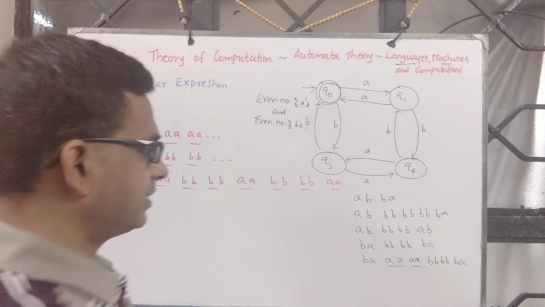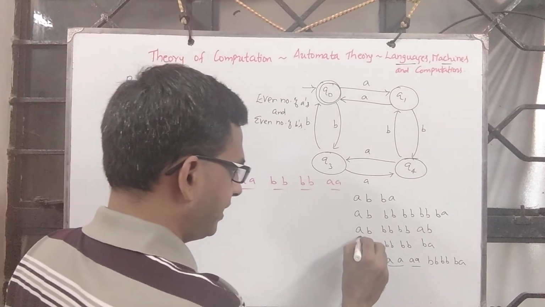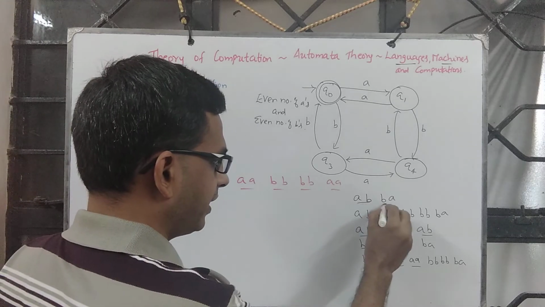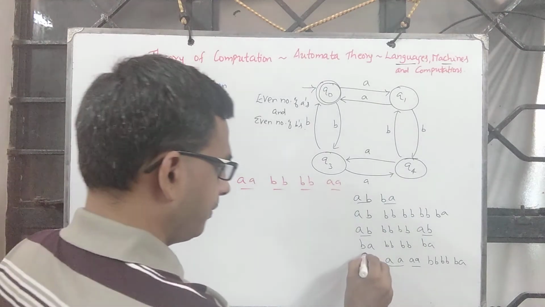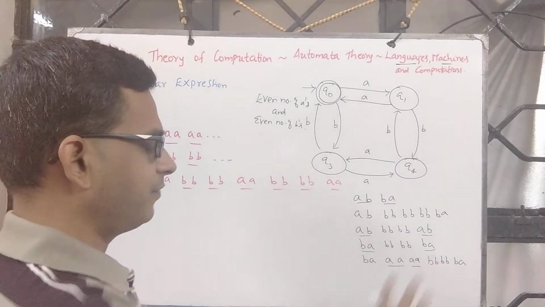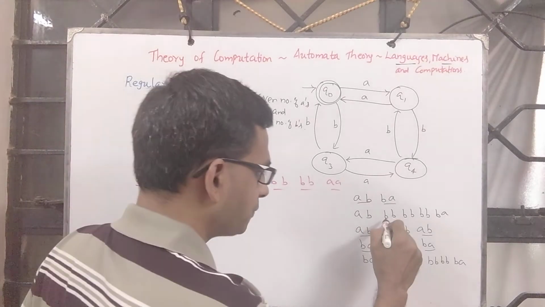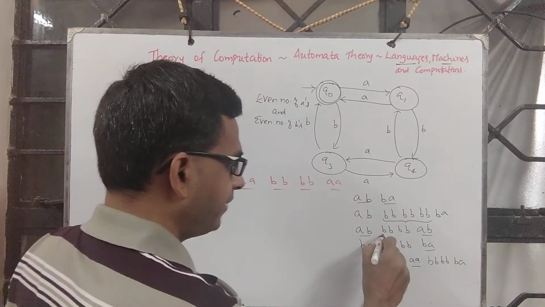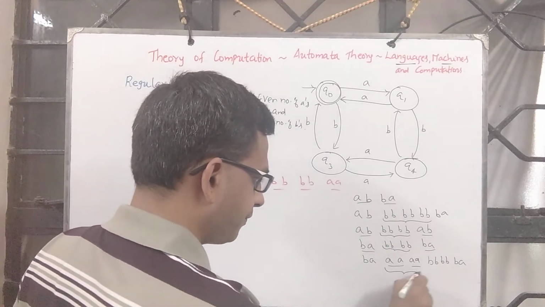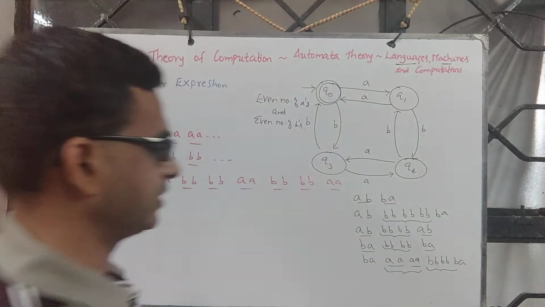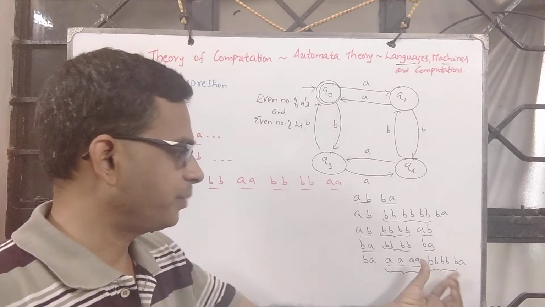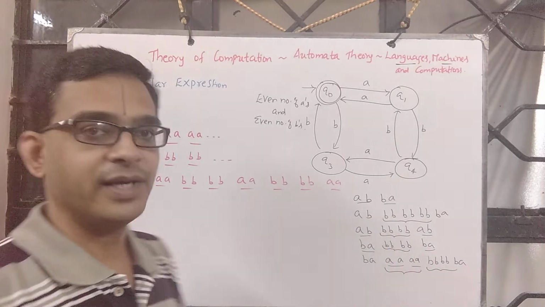So now what is this telling you? You can begin with AB, end with AB, or you can begin with AB, end with BA, begin with BA, end with BA, similarly begin with BA, end with AB. In between is what we are concerned with. In between it is even number of B's or even number of A's followed by even number of B's, or it could be just even number of A's or even number of B's followed by even number of A's, and it could be any pattern.